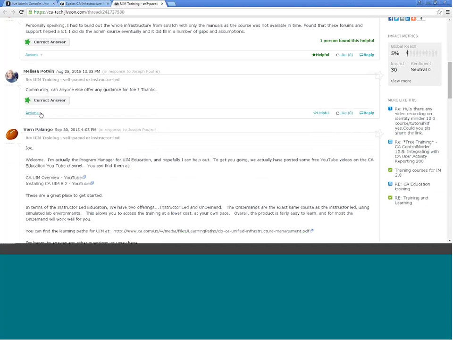An additional option that you'll now see is that the helpful option has been moved out of this actions drop-down and moved next to the like button over here. So it's more prominent, which means we're encouraging users to use it as much as they'd like. When you click on helpful, you'll notice there's a pop-up that says, 1 person found this helpful. The more people that click that helpful button for a specific comment, this number will increase.